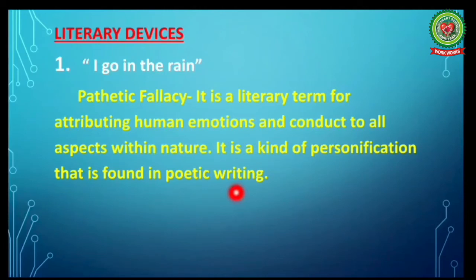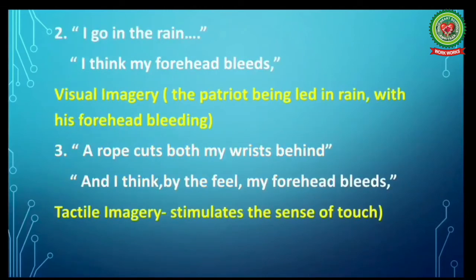Now let's proceed further. In the lines "I go in the rain" and "I think by the feel my forehead bleeds," the poet has used visual imagery, as the Patriot is being led in rain with his forehead bleeding.